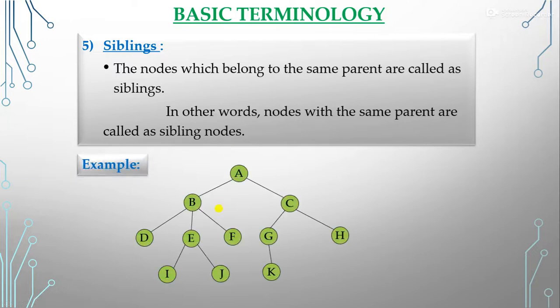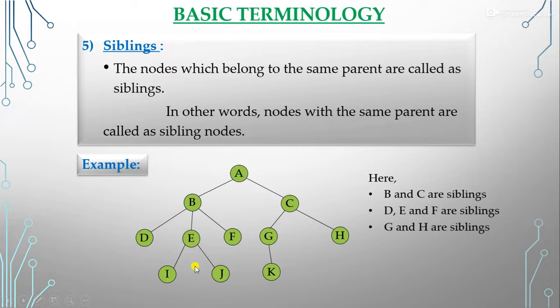So here that was our tree. What are the siblings here? We can see that A has the two children B and C. It means that B and C are the siblings here. And B has the three children D, E, F. It means that D, E, F are the siblings here. C has the two children G and H. So G, H are the siblings here. And I, J are the children of the E parent node. It means that I, J are the siblings here. So these are the siblings, which are connected to the same parent node.